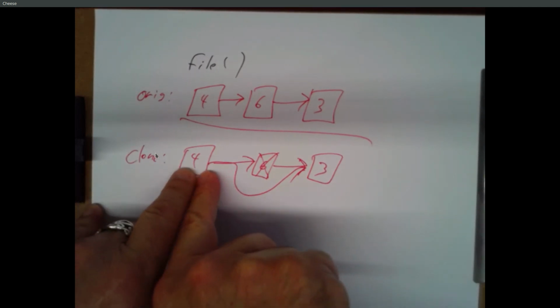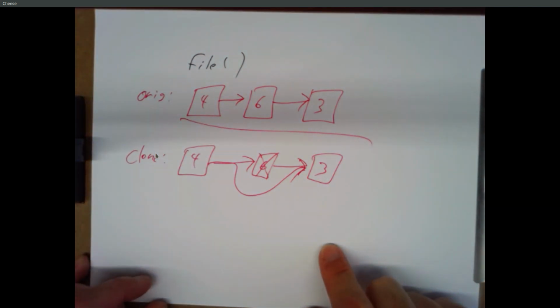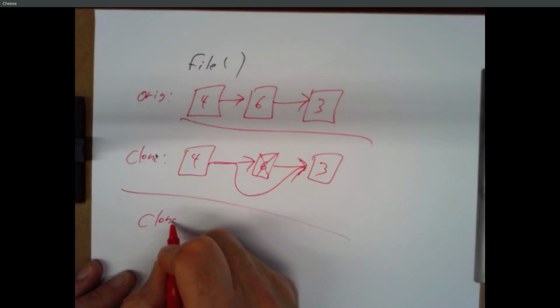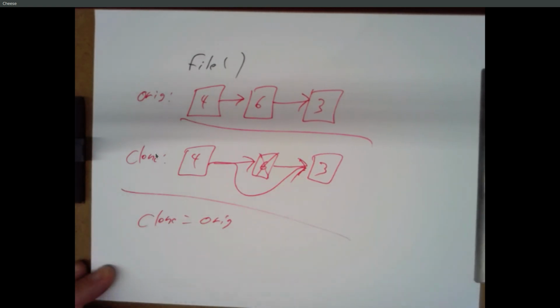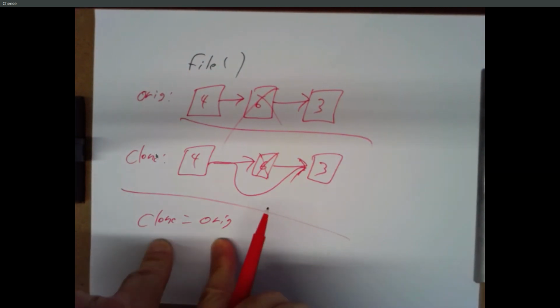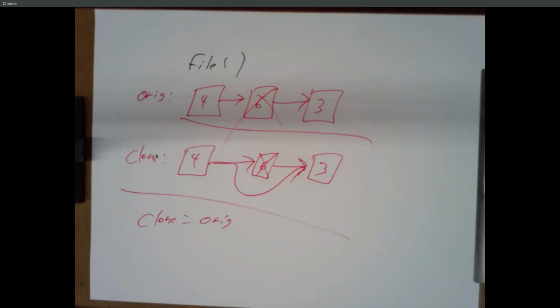So I have a new linked list down here which has the same stuff my original list had, but it's an independent entity. Now if I were to do something like clone equals original, and I delete 6 from the clone, that's also going to delete 6 from the original because they're exactly the same object. But if I say clone equals original.clone, it's a new linked list that happens to have the same values in its nodes as the original, but it's an independent list. But it's what's called a shallow copy.